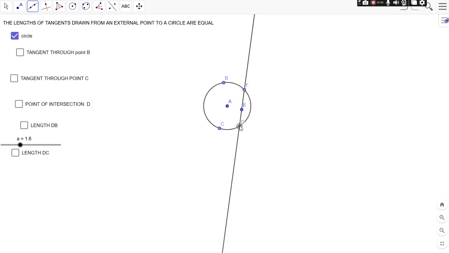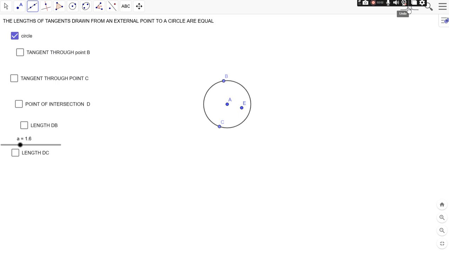So if we take a point inside the circle, we do not find any tangent, right? We cannot draw a tangent. It's not possible to draw any tangent to a circle through a point inside it. Now take a point on the circle, say point B.